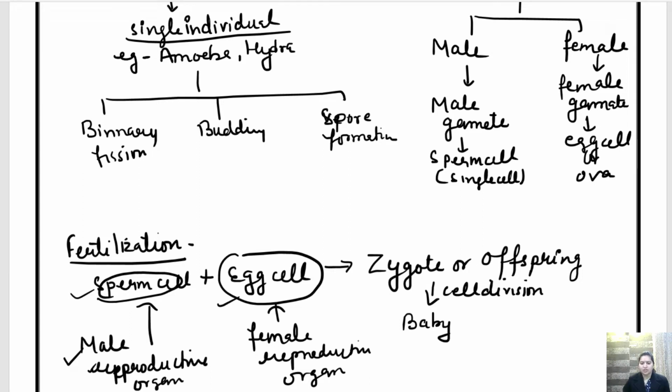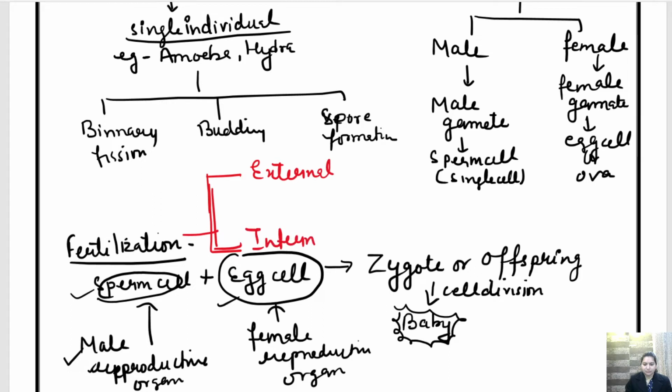They both fuse together to form a zygote or offspring, and with the help of cell division, several divisions take place, and then a complete individual is formed. Okay, now children, we have also studied in the previous class that fertilization is of two types: external fertilization and internal fertilization.